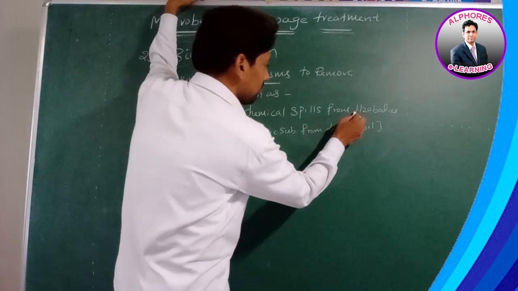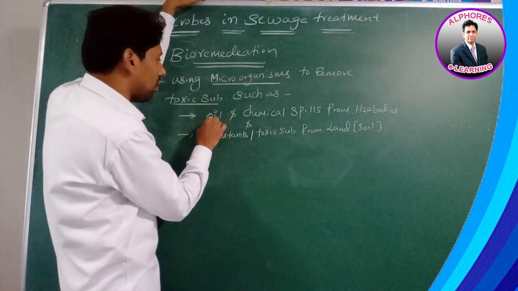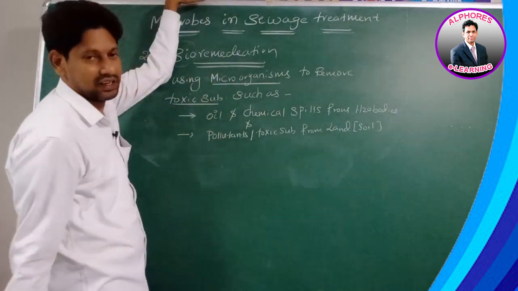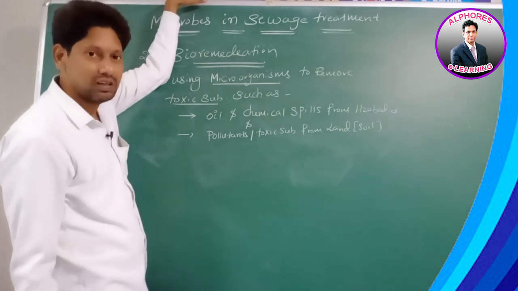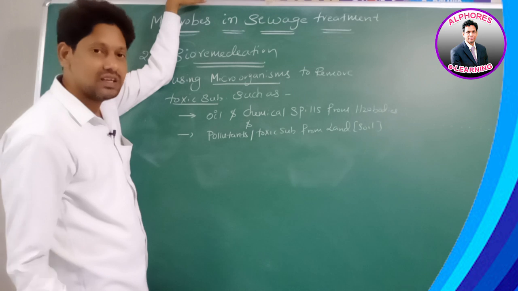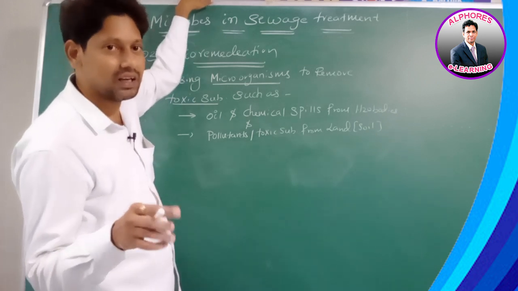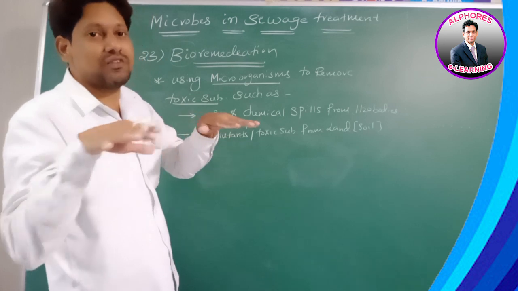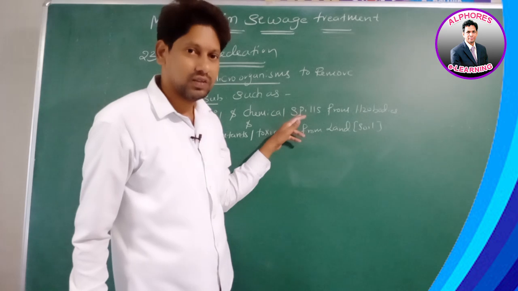Sir, from where did this water body get these oil and chemical spills? Accidentally, if any oil or chemical is released into a water body, that oil or chemical spreads on the surface of the water body. So we are calling it a spill. Yes or no?